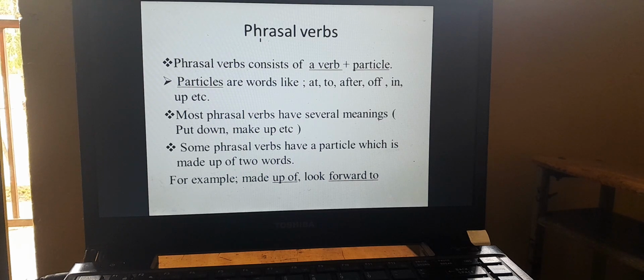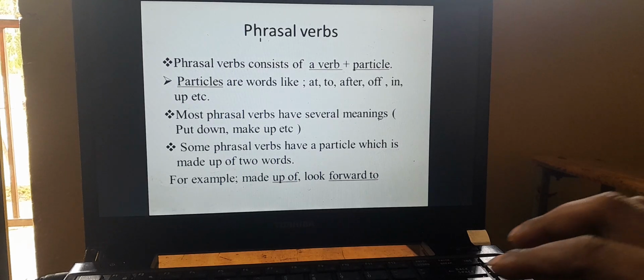So we should know their behavior, and we should learn a number of phrasal verbs. They are important since they are indirect, and they are very good to express ideas. It is very important to know them or to learn about phrasal verbs. That is why today I have presented a lesson related to phrasal verbs.